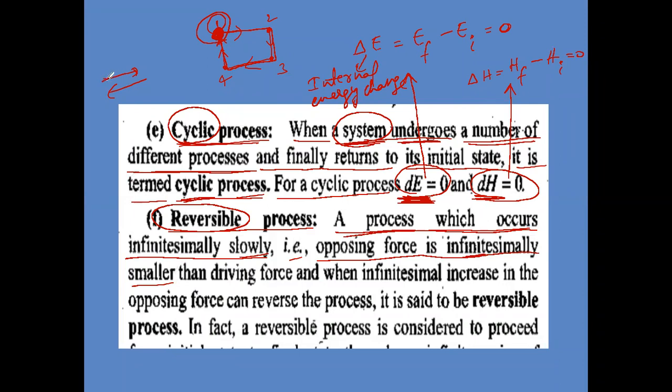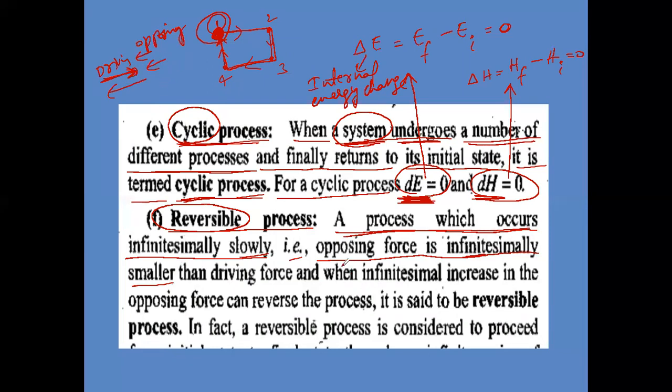So when reaction is going on like this here, it is driving force. And opposite, opposing force will be there. It is driving force. It is opposing force.